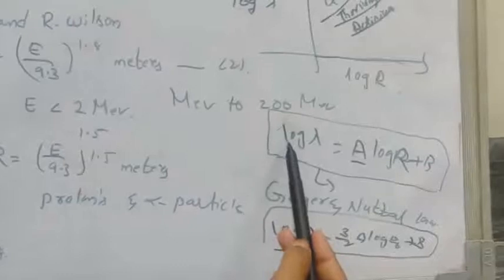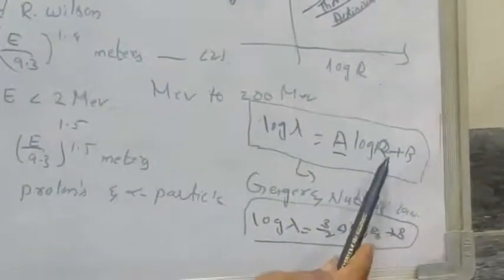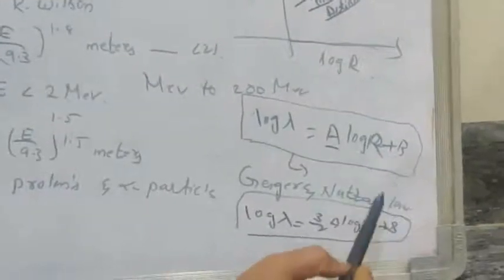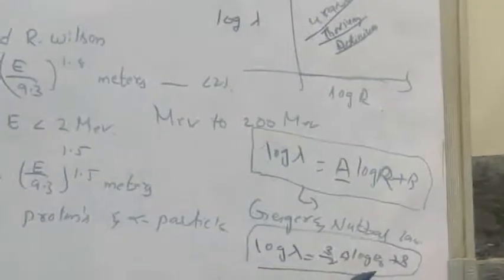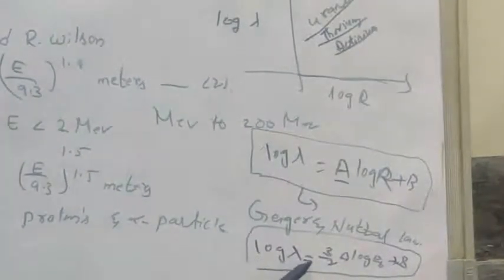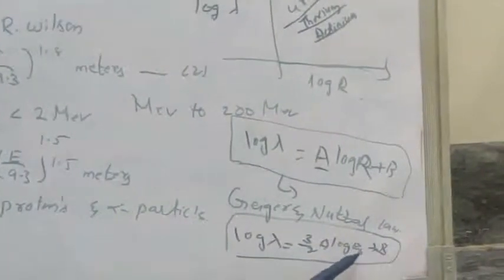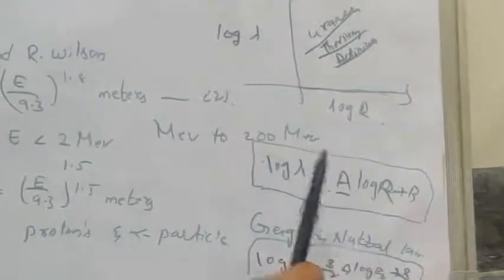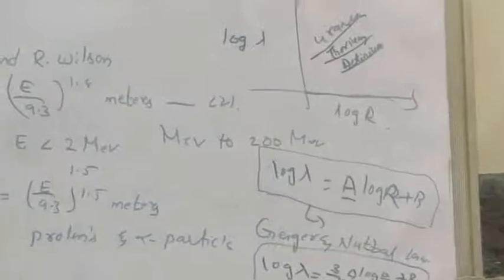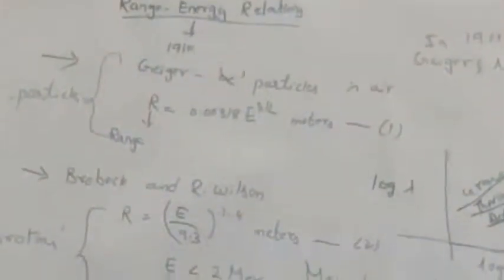This is the equation which represents the Geiger-Nuttall law for range, whereas if you want to represent the law for energy, then it is given by log lambda is equal to 3 by 2 A log E naught plus B. Here E naught is energy, whereas R is range. So this is about the range energy relation. Once again I am going to repeat. Today we have learned about range energy relations.